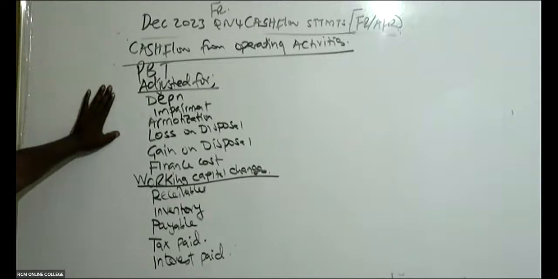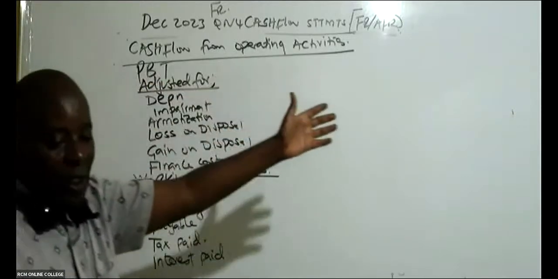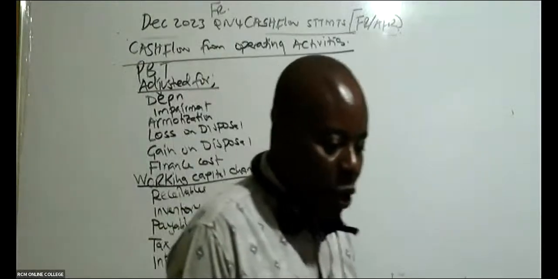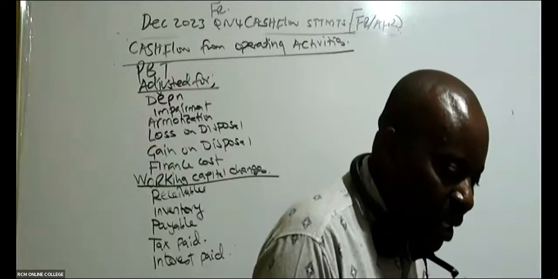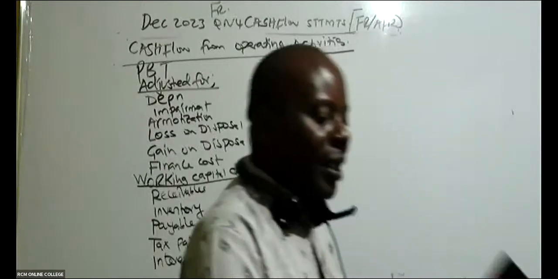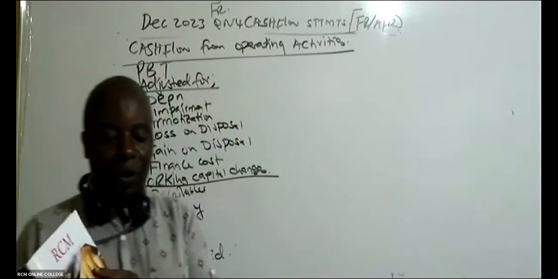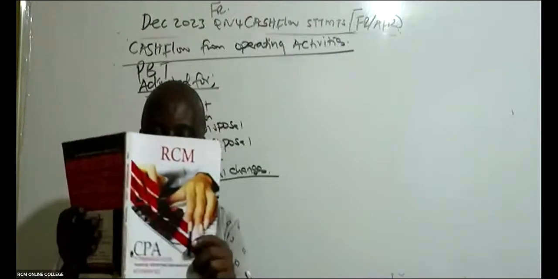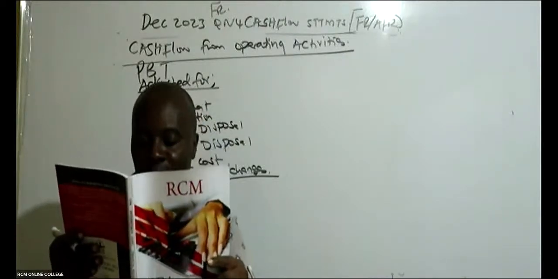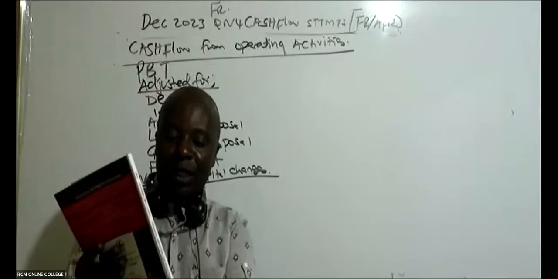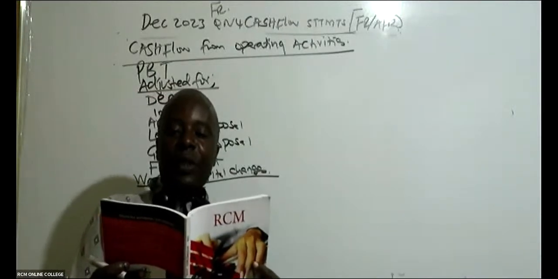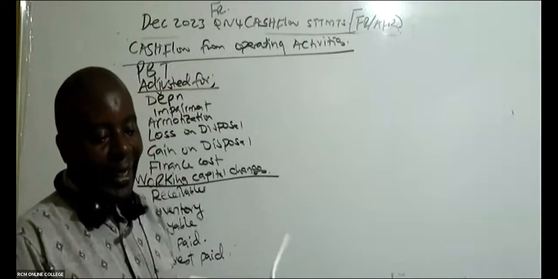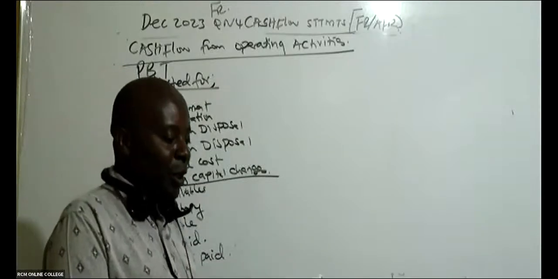And then now you slot in the things here. Come and slot in the things here. Look at the income statement given in this December. For those of you who have got RCM's revision kits, you go to page number 75, financial reporting. We are given a statement of comprehensive income for the year ended 31st October 2023.